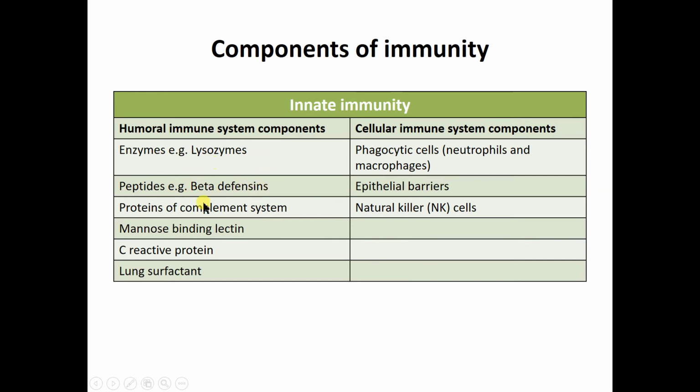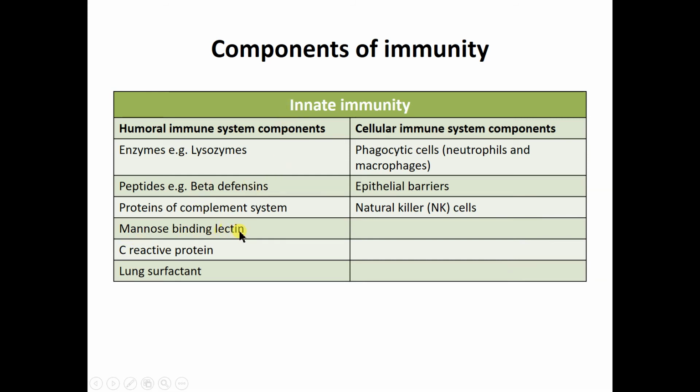These peptides are synthesized by the skin, the cilia of the respiratory tract, and the hairs of the nostrils. So they give rise to natural protection. Then certain proteins of the complement system also help as a natural immune response.